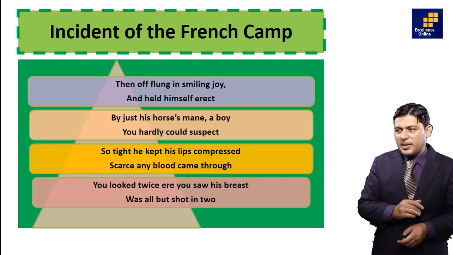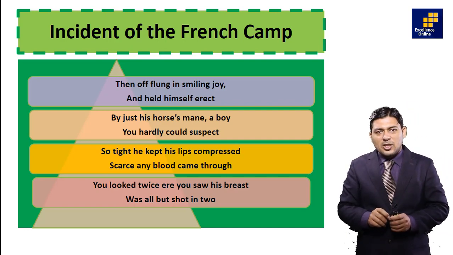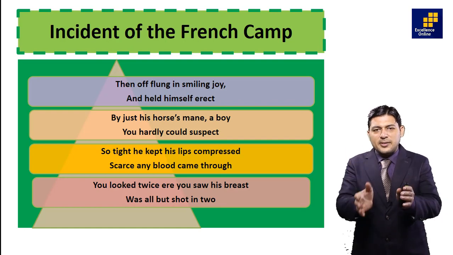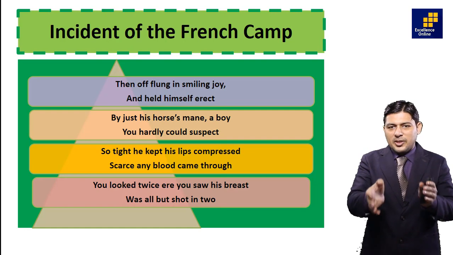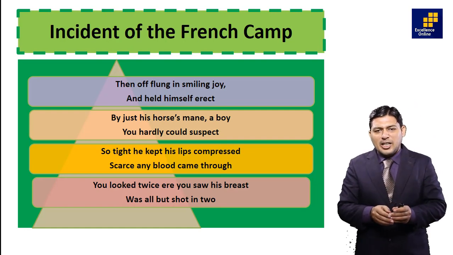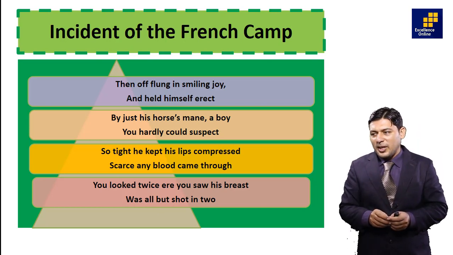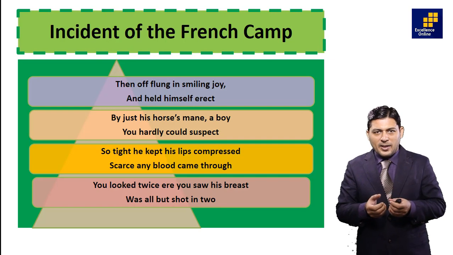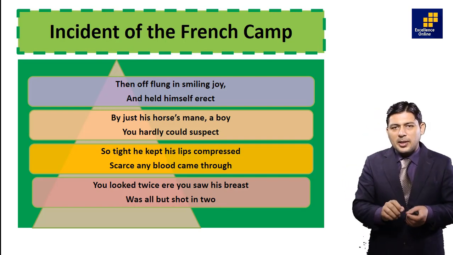Third stanza: And then off went in a smiling joy and held himself erect. The soldier, the rider, travelled and came to Napoleon Bonaparte. He was standing in an erect position, though he was quite injured, hardly could you suspect it. He was standing with the help of the horse.